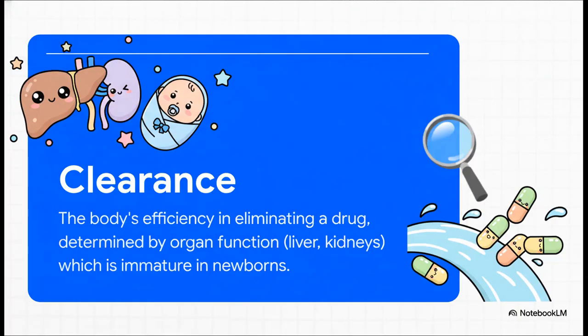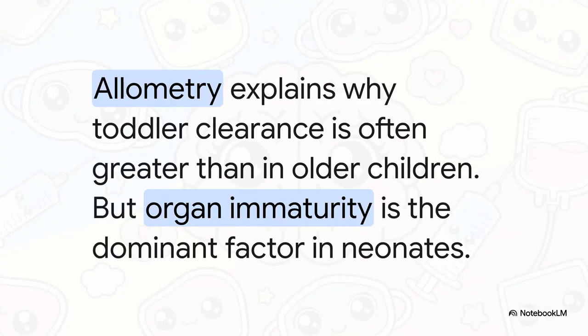Now let's talk about getting drugs out of the body. Clearance is determined by the function of our metabolic and excretory organs, and that's primarily the liver and the kidneys. The key point here is that in newborns, both of these organ systems are significantly immature. And this slide illustrates how clearance changes in a pretty complex, nonlinear fashion with age. In neonates, that organ immaturity is the dominant factor. Their cytochrome P450 system and their glomerular filtration are markedly reduced, and that leads to prolonged drug half-lives for agents like morphine.